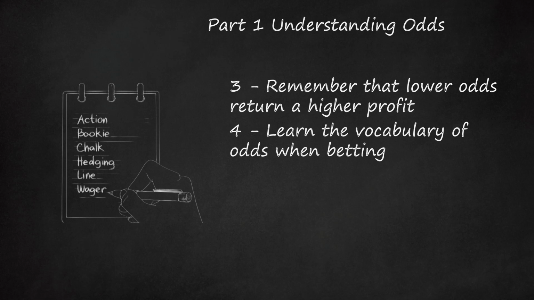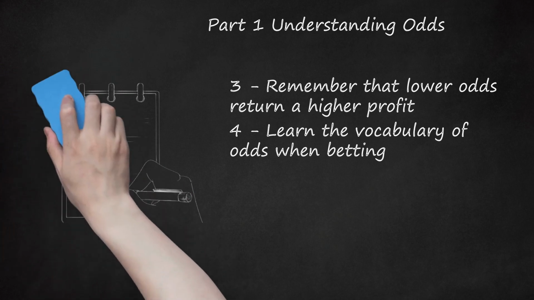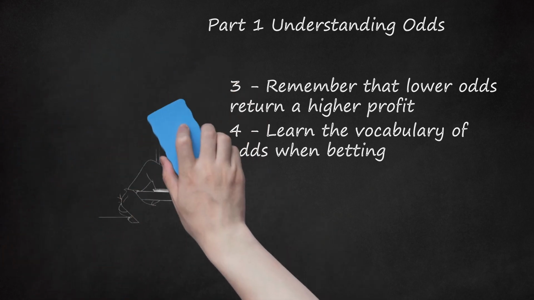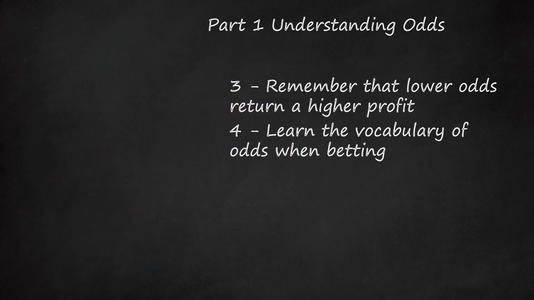Some of the basic words include: action, a bet or wager of any kind or amount. Bookie, someone who accepts bets and sets odds. Chalk, the favorite. Hedging, placing bets on the team with the high odds and the low odds to minimize loss. Line, on any event, the current odds or point spreads on the game. Wager, the money you pay, or risk, on an outcome or event.